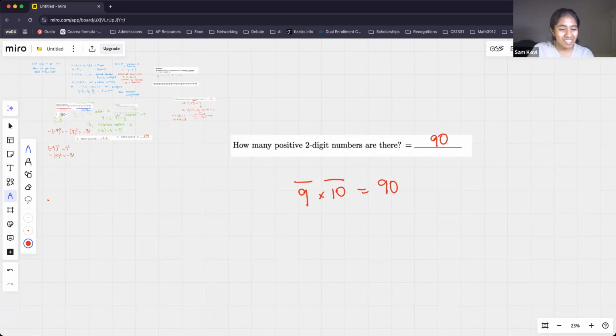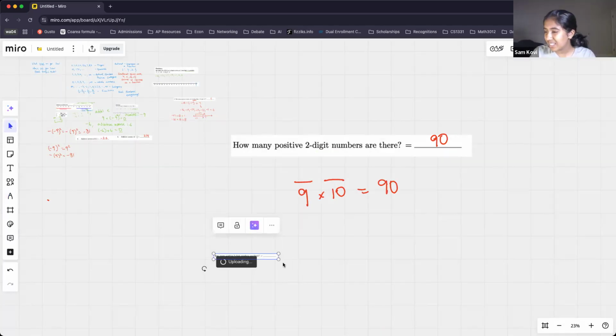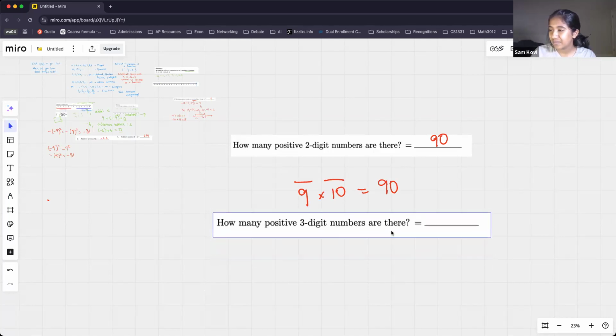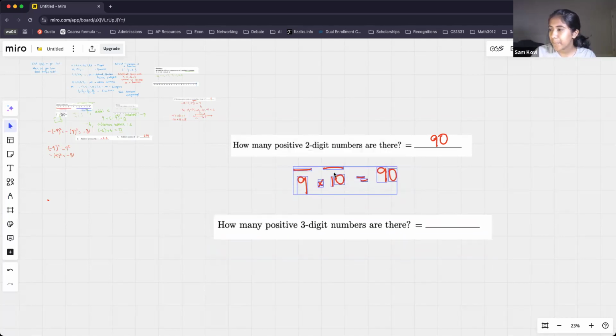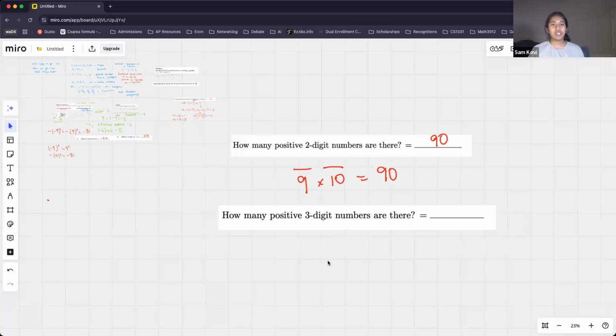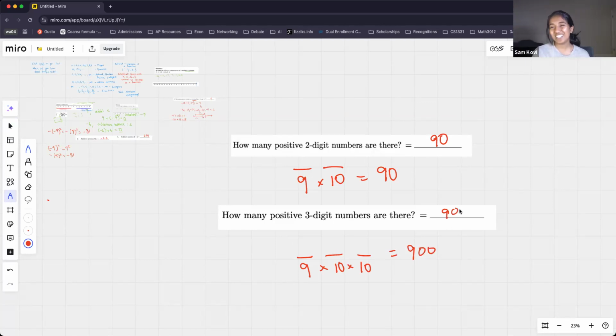Okay, awesome. All right, for the next part, this is just a follow-up question. Try to use the same techniques to see if you can answer this next part. Remember, unless you have a question, don't raise your hand just yet. We'll try to keep the comments to the chat. So unless you have a question, go ahead and lower your hands. All right, thanks. Perfect. So I see a lot of people saying 900, and that is absolutely correct. Remember, we have 3 digits. So the first digit has 9 possibilities, the next has 10, and the last one has 10 as well. So if we multiply these together, we get 900 total 3-digit numbers.